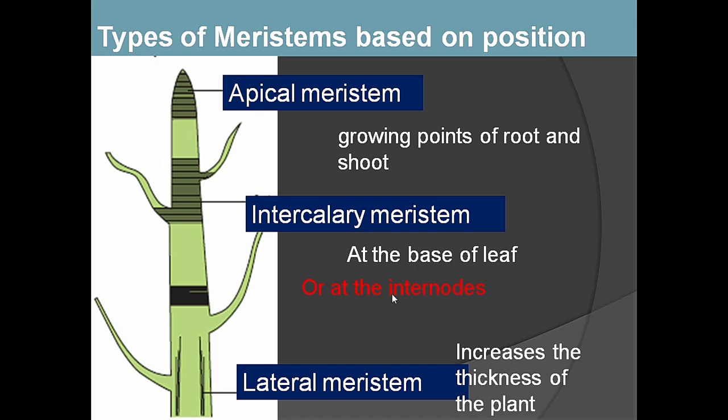Name the 3 types of meristem: apical meristem, intercalary meristem, and lateral meristem. Which meristem is found at the tip of the plant? Apical meristem is found at the tip of the plant. Which meristem is found at the base of leaf or at the internodes? Intercalary meristem. Which meristem is found along the side? Lateral meristem. Which meristem increases the thickness of the plant? Lateral meristem increases the thickness of the plant.